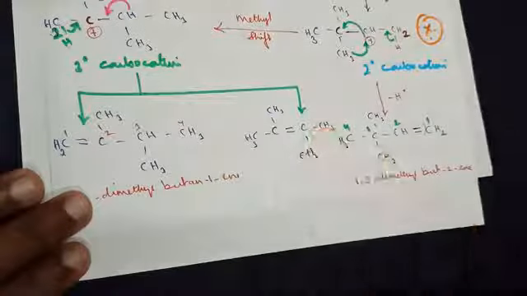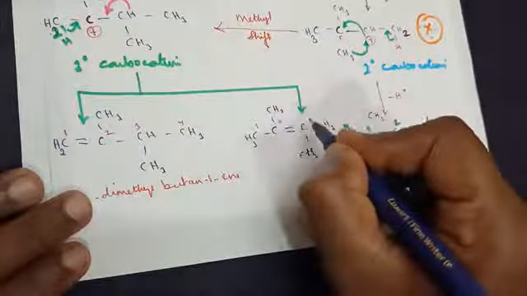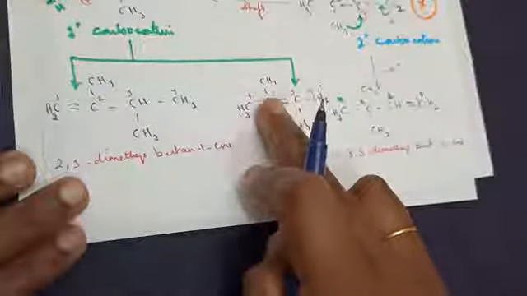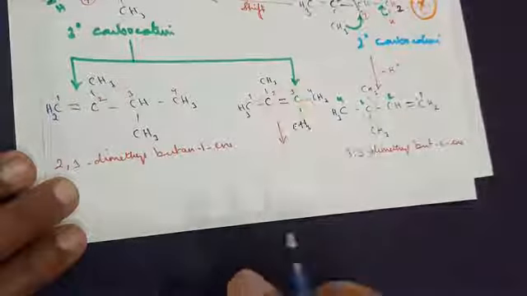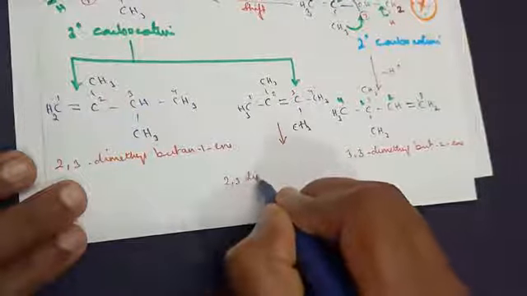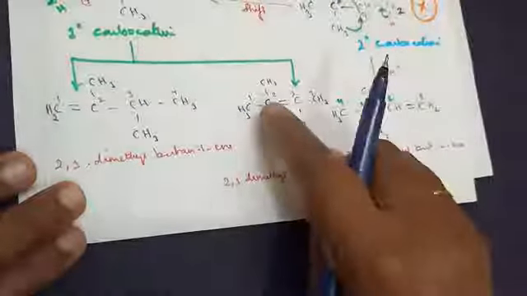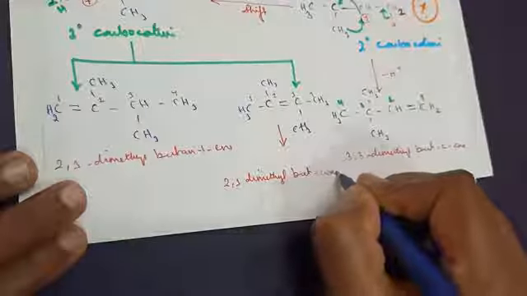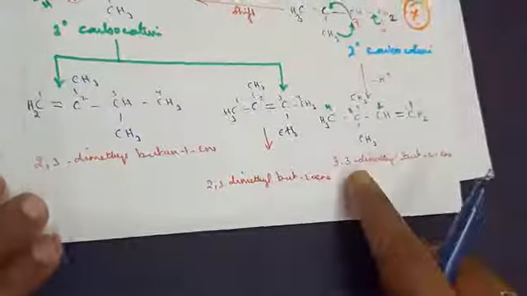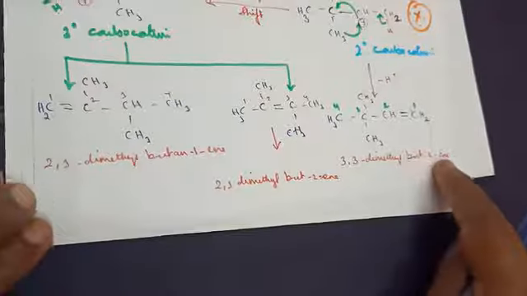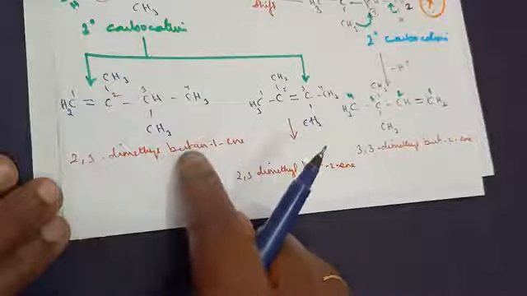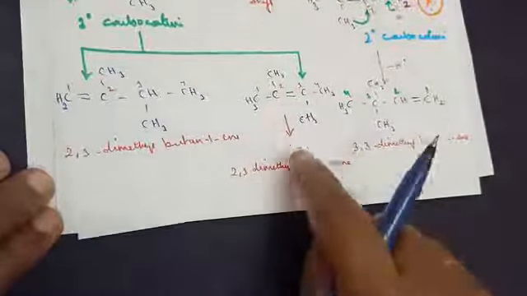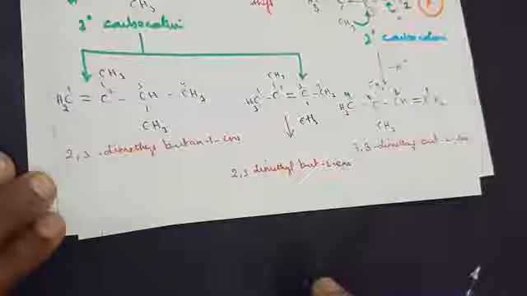So if you look at it, let's go for naming. So you get a first carbon, second carbon, third carbon and fourth carbon. What will be the name here? We got second carbon also substitution, third carbon also substitution. So you get 2, 3 dimethyl. After the second carbon is the alkene bond. So you get but2-ene. So in this case 3, 3 dimethyl but2-ene. In this case 2, 3 dimethyl butane 1-ene. Whether you write but 1-ene or butane 1-ene, it's the same thing. And in this case you get 2, 3 dimethyl but2-ene.